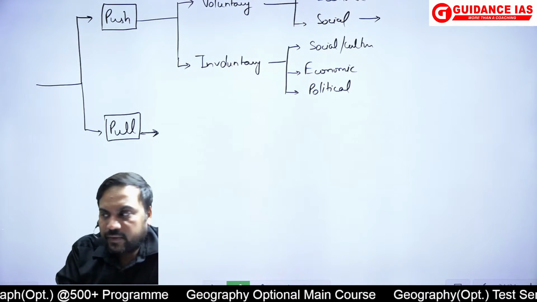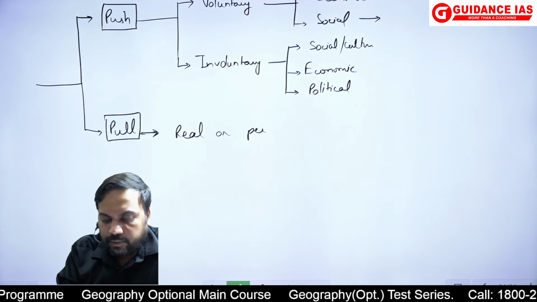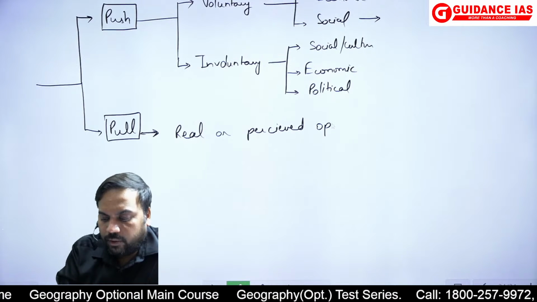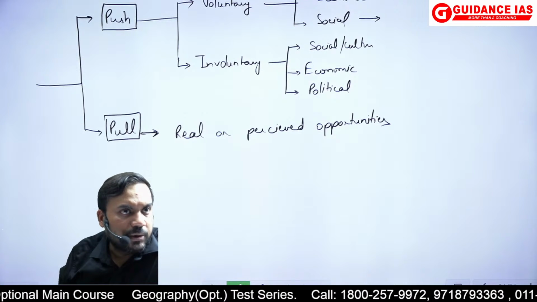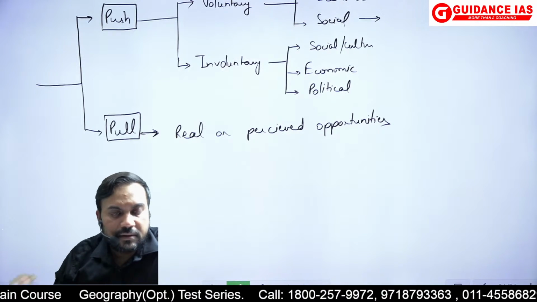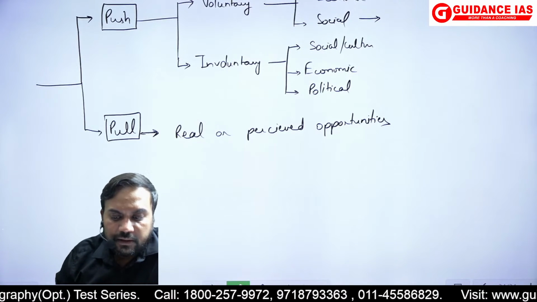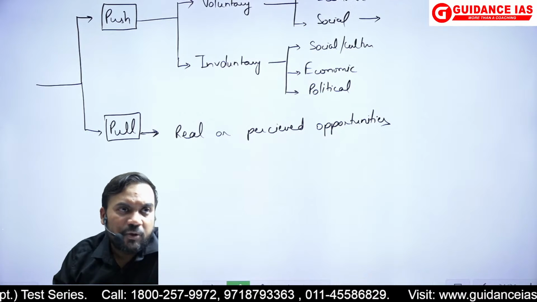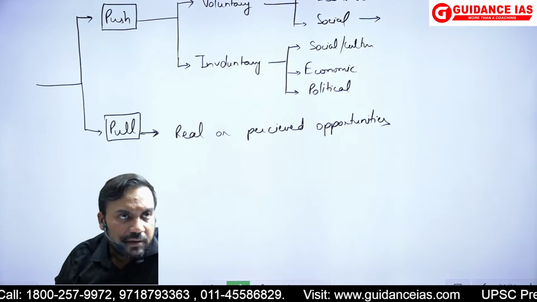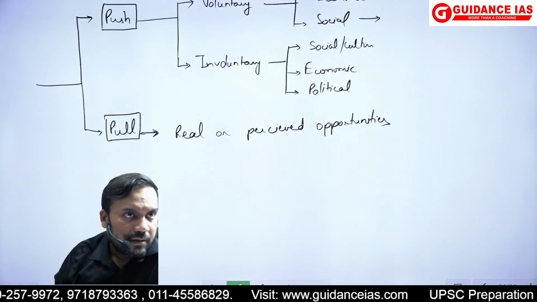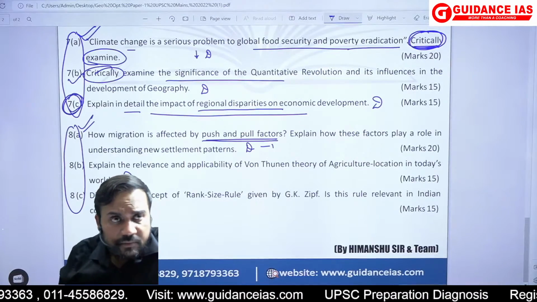So pull factors में mainly the pull factor is the real or the perceived opportunities. This can be economic, social opportunities, so various such kinds of real or perceived opportunities. So ये explain करना था. And if you wanted, इसमें कुछ theories भी use कर सकते थे. ठीक है. I'll be talking about it when I take the detailed discussion. So some theories also are there where they talk about the push and pull factors. So that could have been done.